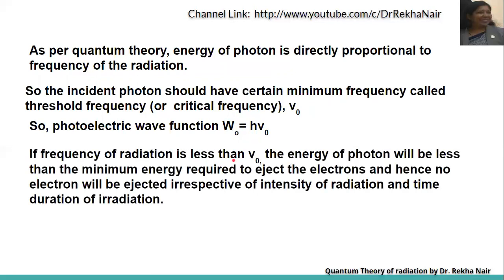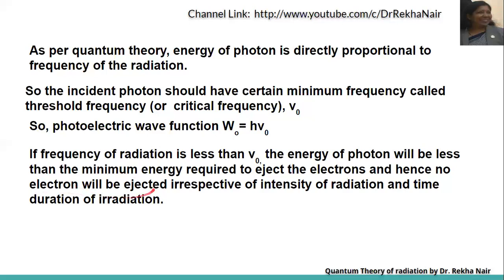If the frequency of radiation is less than nu 0, the energy of the photon will be less than the minimum energy required to eject the electron, and no electron will be ejected, irrespective of the intensity of radiation. So it is not dependent on the intensity of radiation; it is dependent upon the frequency of radiation, or we can say the energy of radiation. Nor is it dependent on the duration of irradiation. Even if there is more intensity and the radiation is for more time, it is not necessary that an electron will be ejected.